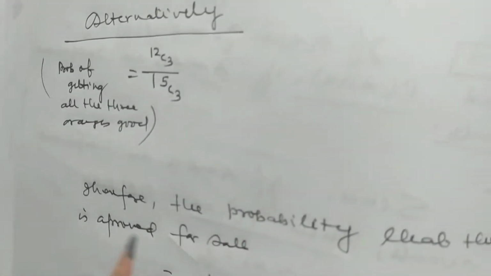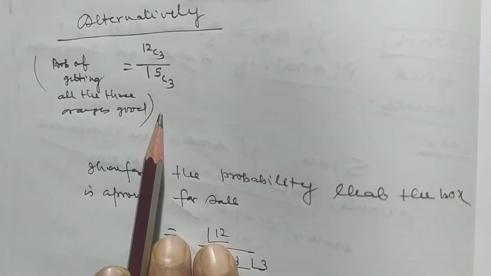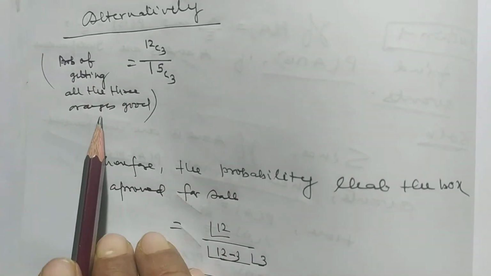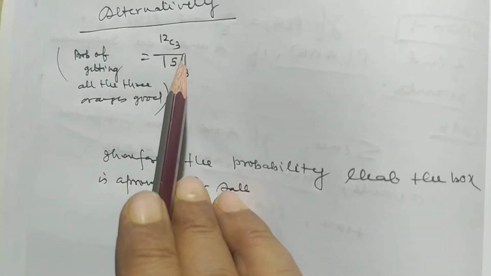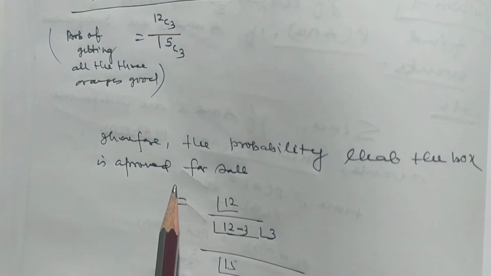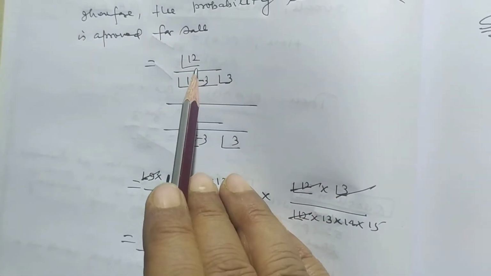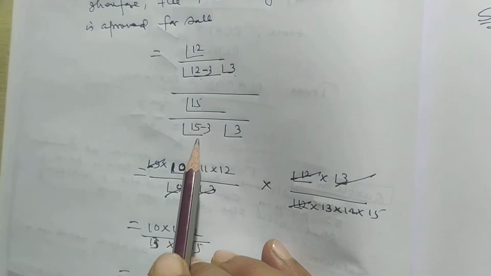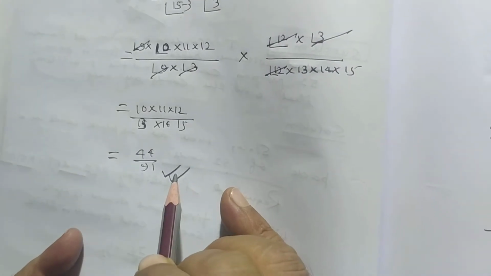My dear students, now you can solve this problem in this way also. The probability of getting all three oranges good is equal to 12C3 by 15C3. Therefore the probability that the box is approved for sale is factorial 12 by factorial 12 minus 3 into factorial 3, divided by factorial 15 by factorial 15 minus 3 into factorial 3. After solving we have 44 by 91. So you can solve this problem in two ways.